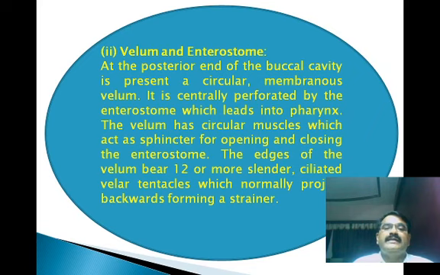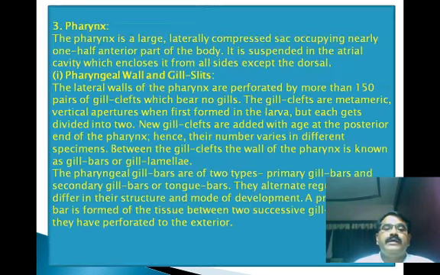Now the velum and the enterostome, the slit-like openings, are guarded by the slender ciliated velar tentacles which normally project backwards, and this inhibits the backward movement of the food material in the case of Amphioxus.